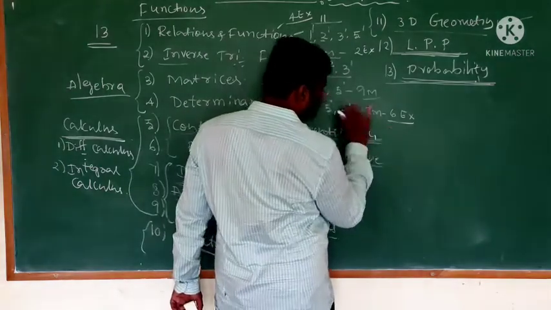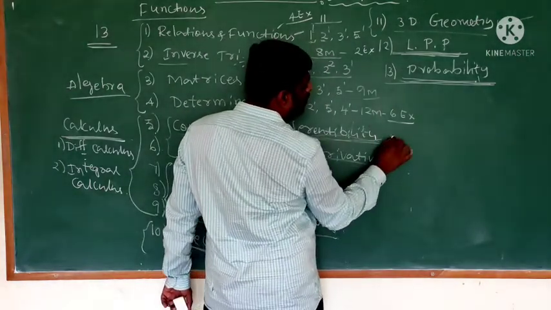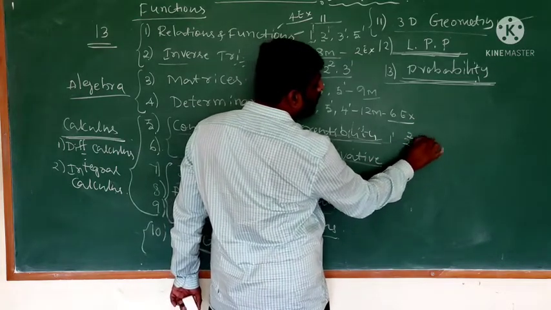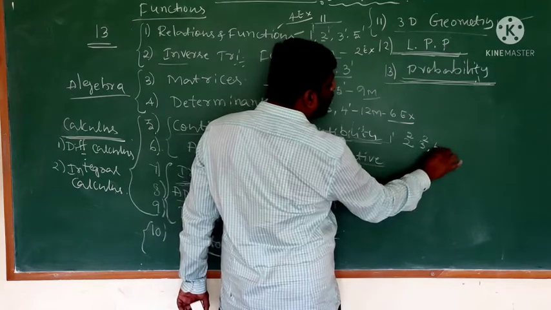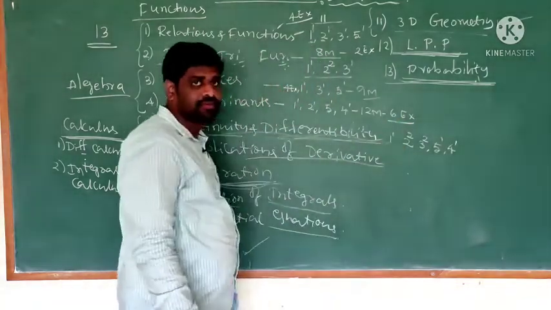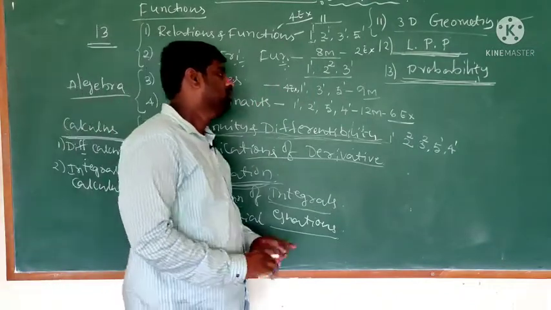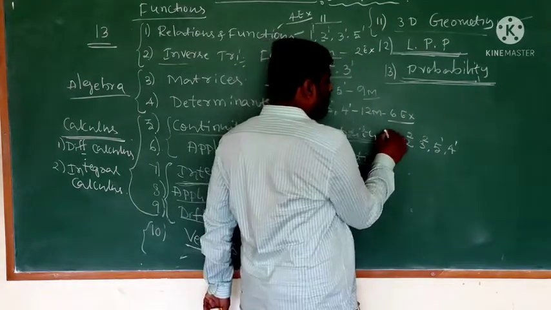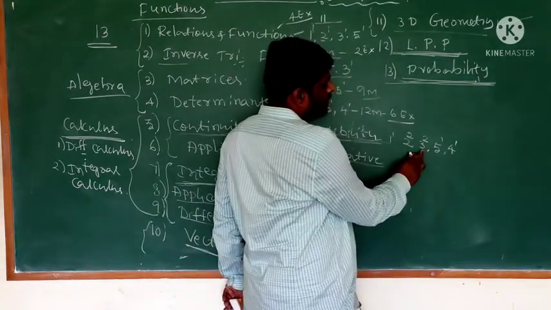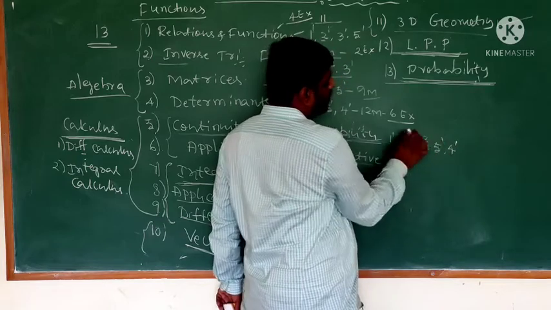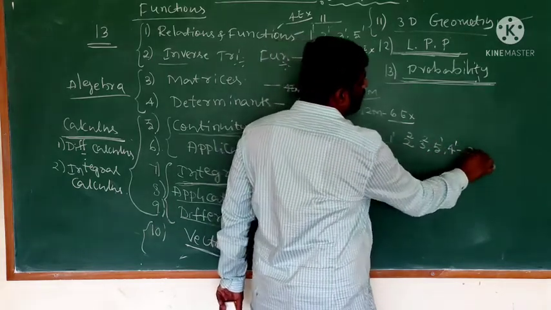differentiability. This has 1 mark question 1, 2 mark question 2, 3 mark question 2, 5 mark question 1, 4 mark question 1. So totally 20 marks, a 20 marks chapter.